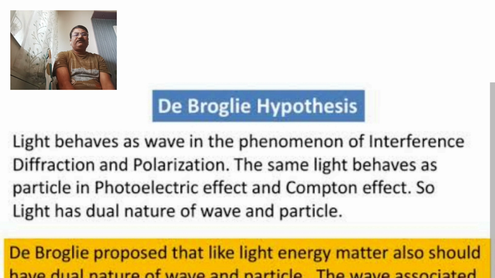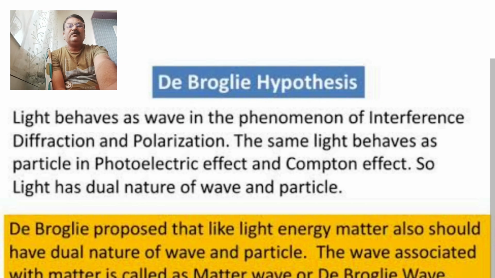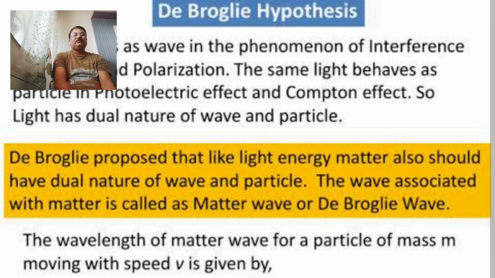Light behaves as a wave in the phenomenon of interference, diffraction and polarization. Light is composed of many energy particles according to the photoelectric effect and Compton effect. So, light has a dual nature, wave and particle. Remember this first statement.